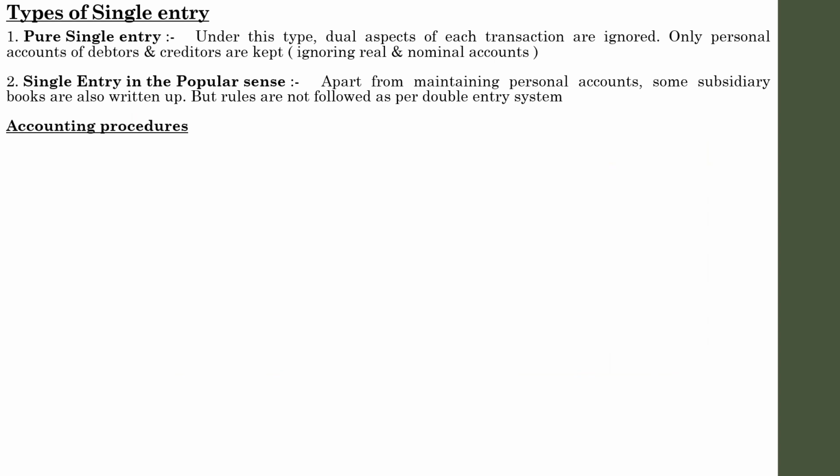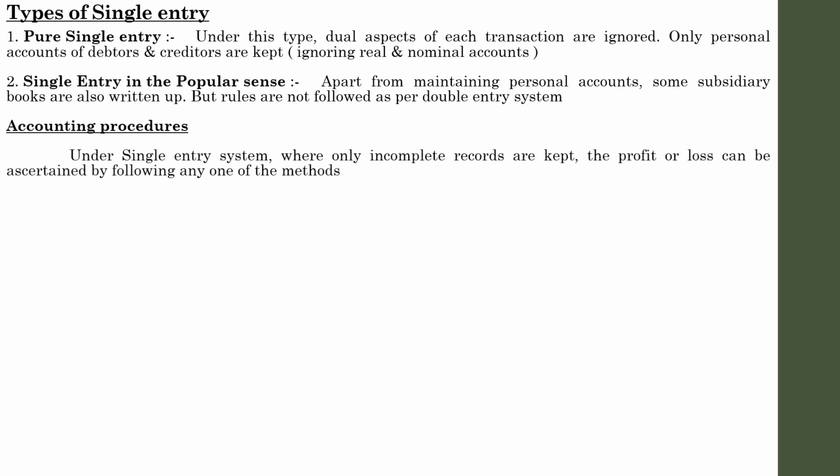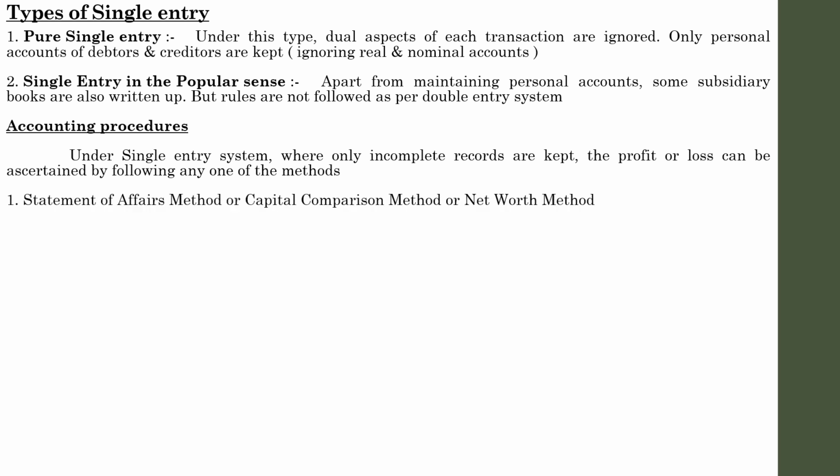Accounting procedures. Under single entry system, where only incomplete records are kept, the profit or loss can be ascertained by any one of the methods given below. So how is a person following a single entry system, a businessman, going to find out the profit or loss of his business? There are two methods. One is the statement of affairs method, or capital comparison method, or net worth method.